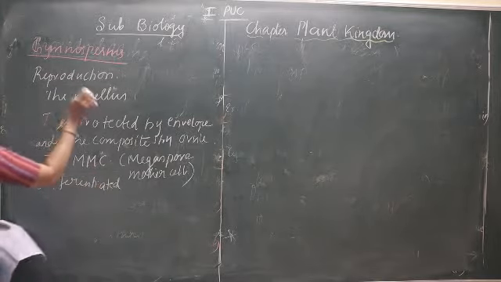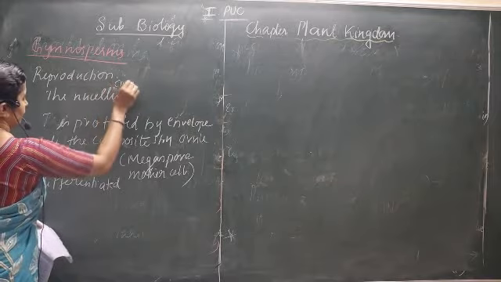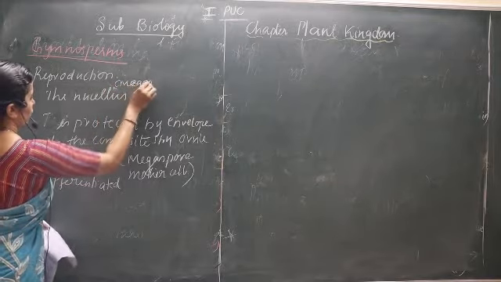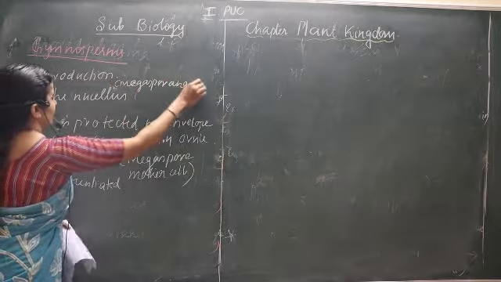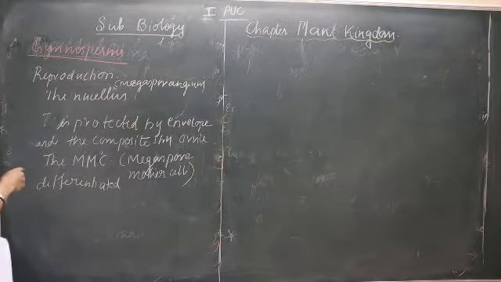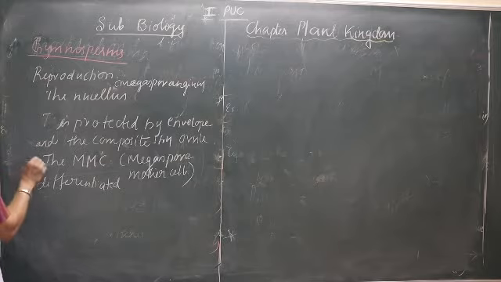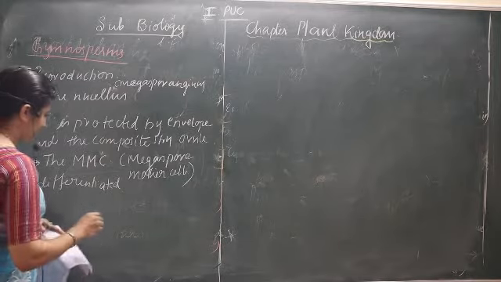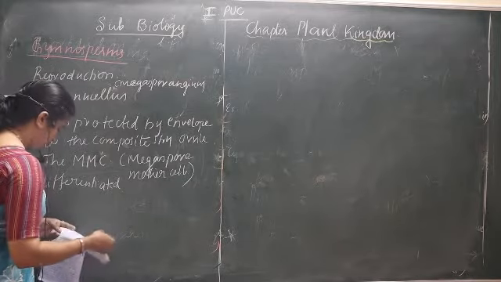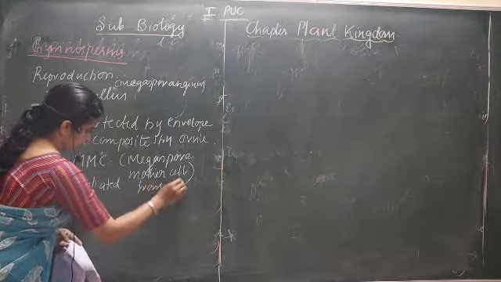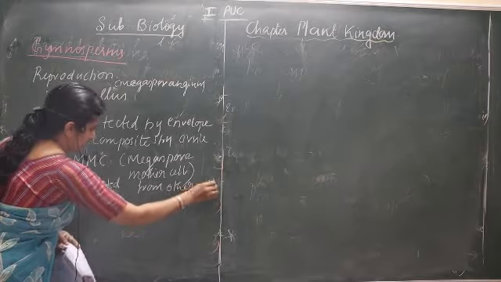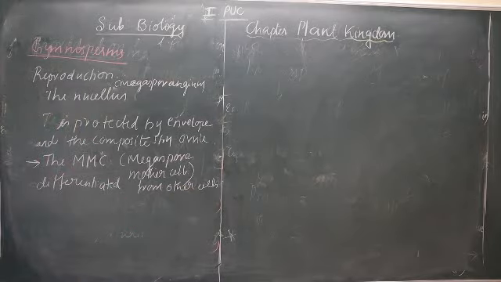So we are studying now the structure of the megasporangium. What are the events that occur during fertilization? In the megasporangium, the ovule is there, and it has a nucellus covering. In that nucellus, there is one special cell which is differentiated from the other cells of the nucellus.